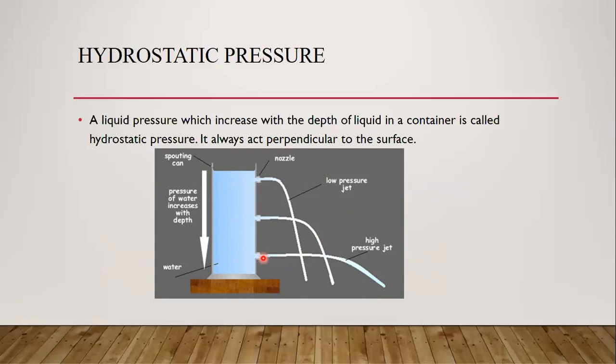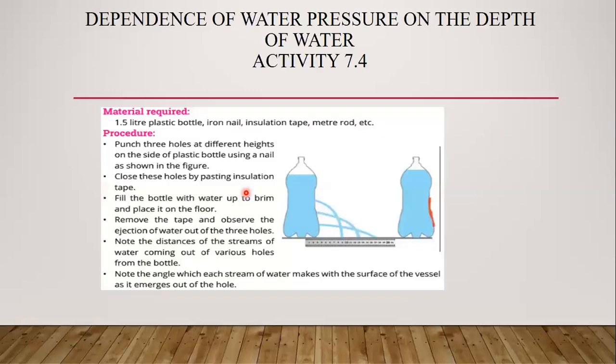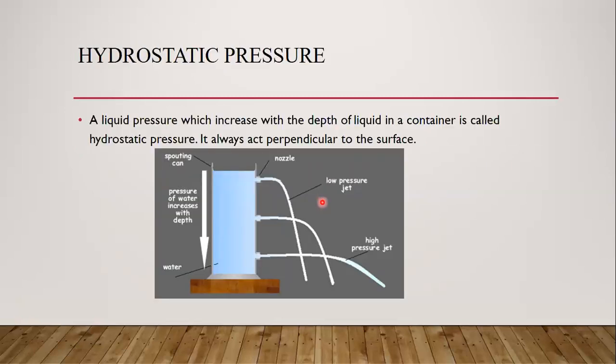The second point, it always acts perpendicular to the surface. Now the previous diagram maybe was not so clear to you, and that angle maybe was not clear. So from this it's easier. Just have a look at this point, at this point, and at this point. Each stream which is ejecting from the vessel makes an angle of 90 degrees with the wall of the container or the wall of the vessel.